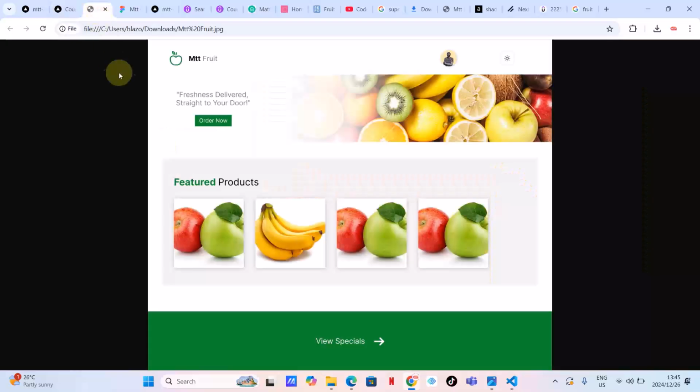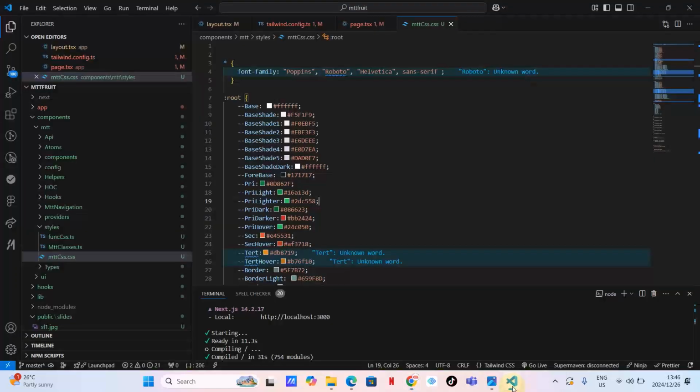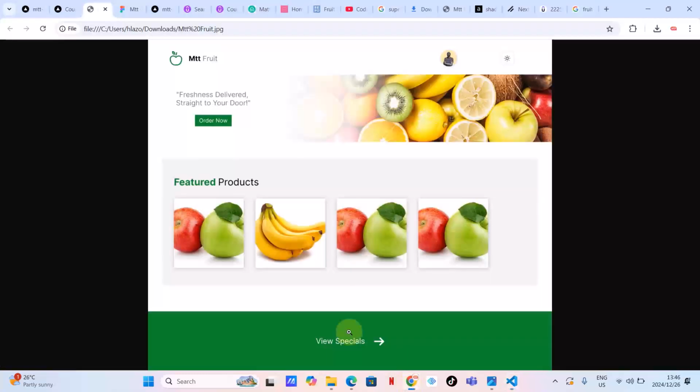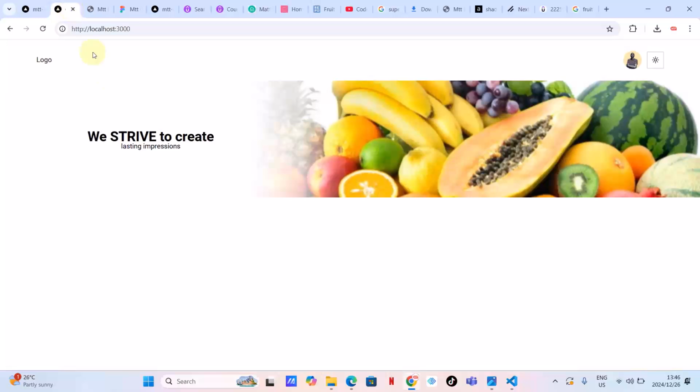Let's go back to the mockup and see. So the next thing that we want to do, we want to create the featured products. Let's create the featured product. So how are we going to do that? First of all, we need to create a container. I think so. Let's go back to the page. Let's see what else do we need to do first. We've got this slide. What can I say?